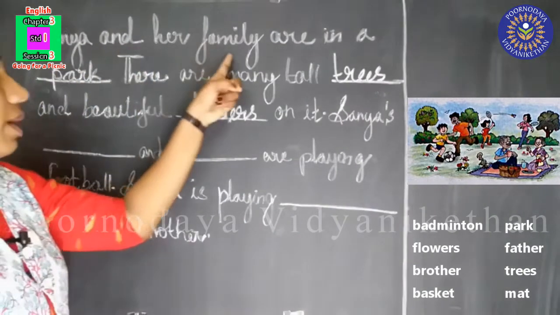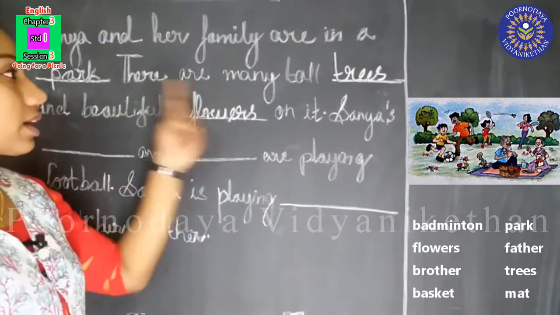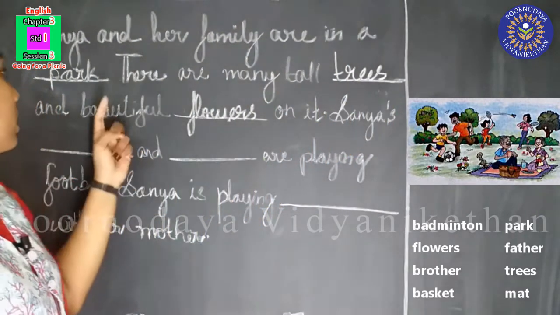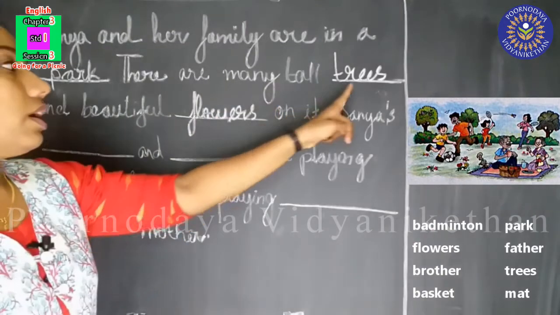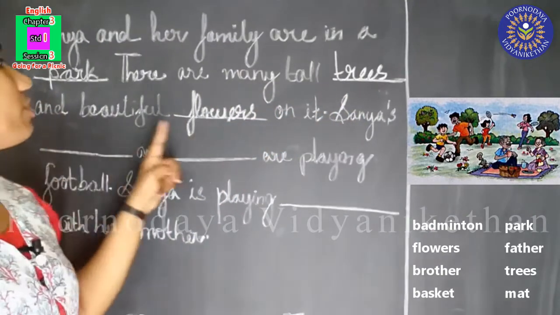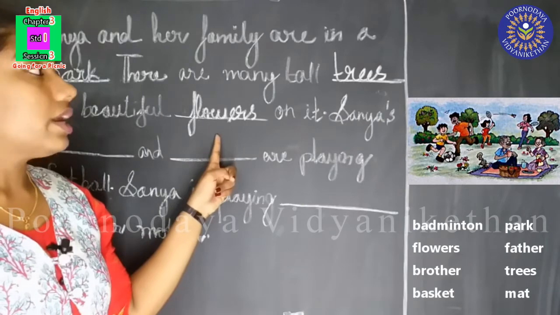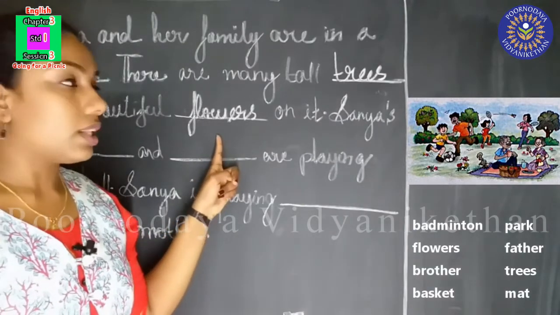Sanya and her family are in a park. This is the picture of a park. There are many tall trees and beautiful flowers on it. There are trees and flowers in the park.